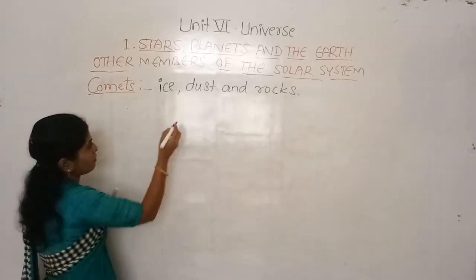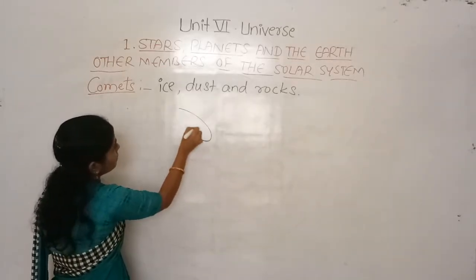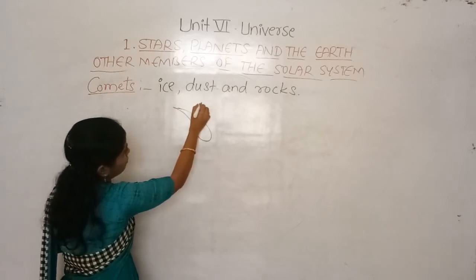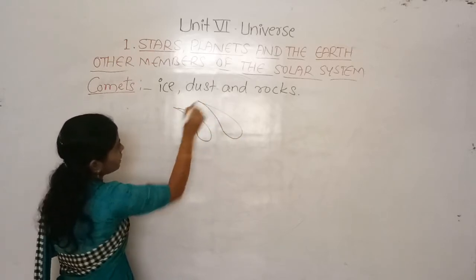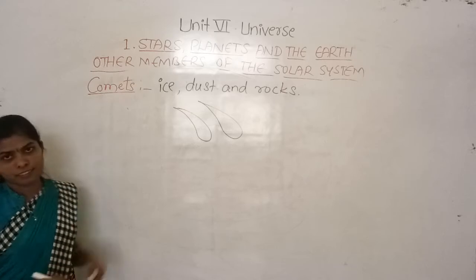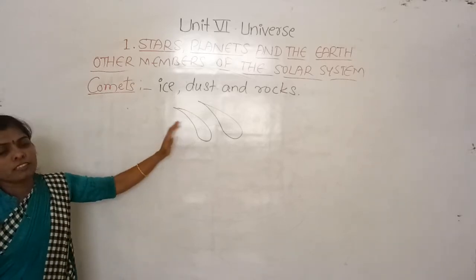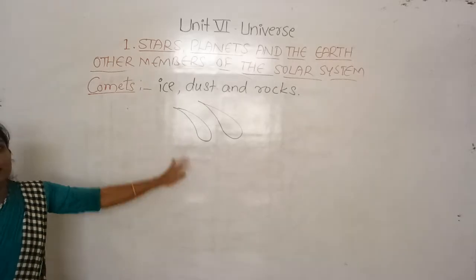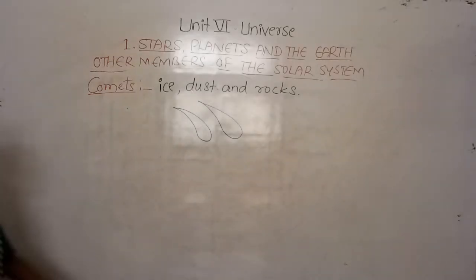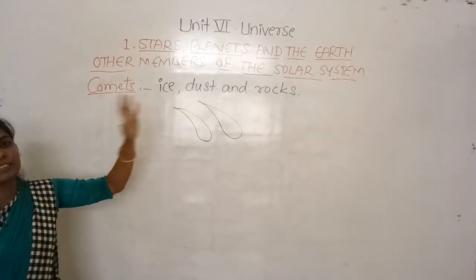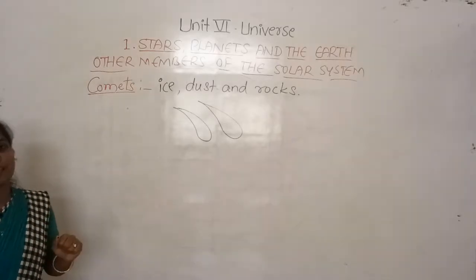So it forms the tail like this. Like this the comets form tails, and the direction of this tail is opposite to the sun. Yes, the tail of the comet points opposite to the sun.